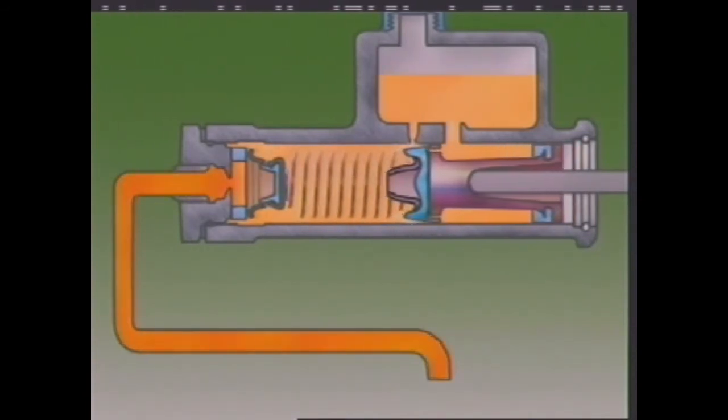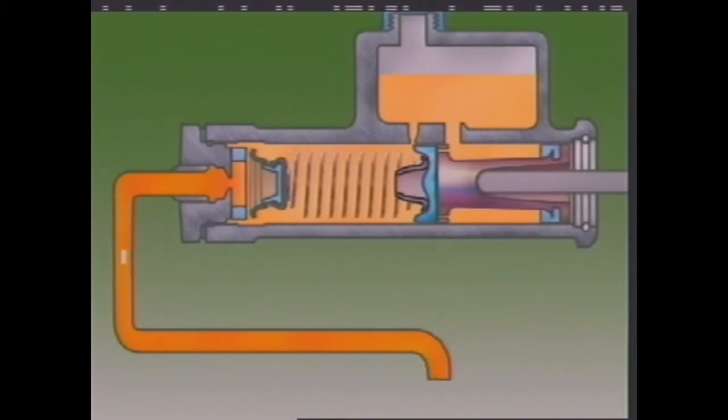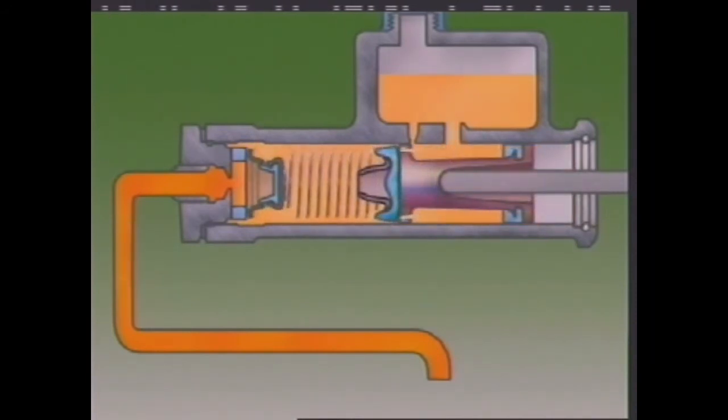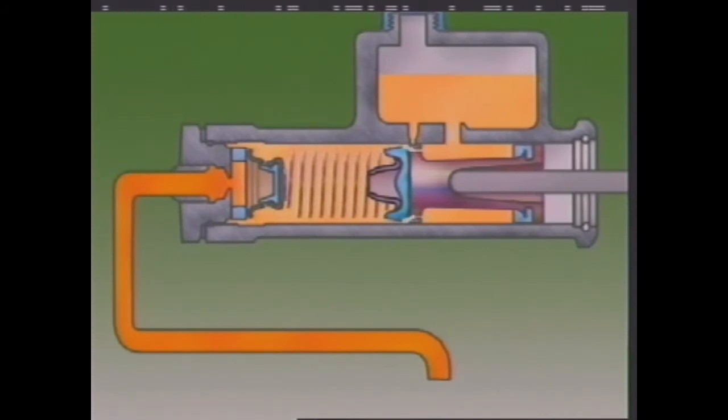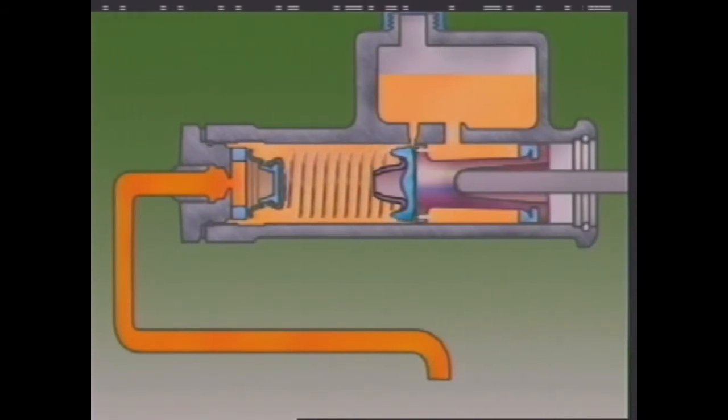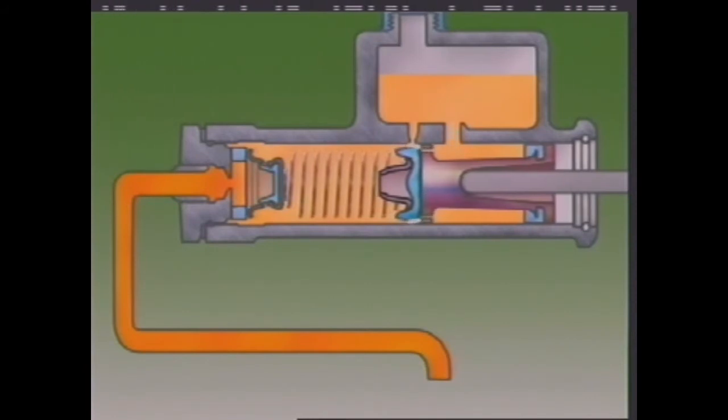When the pedal is released quickly, the spring makes the piston return quickly, but the fluid cannot return as quickly to the cylinder. A low pressure area develops ahead of the primary cup, which could draw air into the system. To prevent this, small holes are drilled in the piston. Fluid from the reservoir can pass through the inlet port and past the edge of the primary cup.